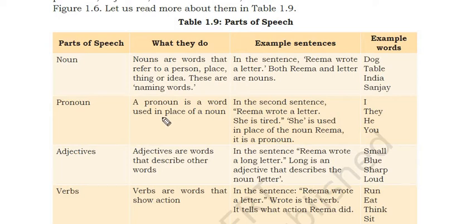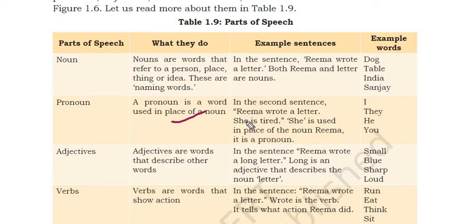Now next is pronoun. A pronoun is a word which is used in place of a noun. Okay. In the second sentence, Rima wrote a letter. She is tired. She is used in place of the noun Rima. Okay. Rima wrote a letter. Both Rima and letter are nouns, right? So in the second sentence, after this statement, the second sentence is, she is tired.